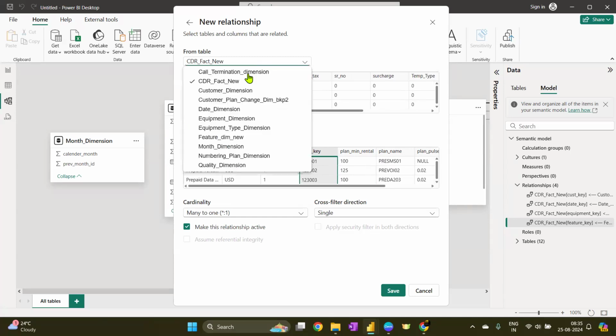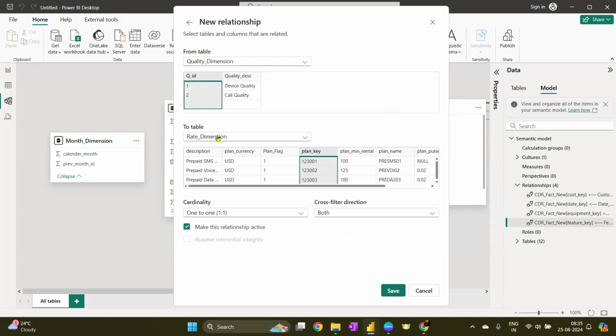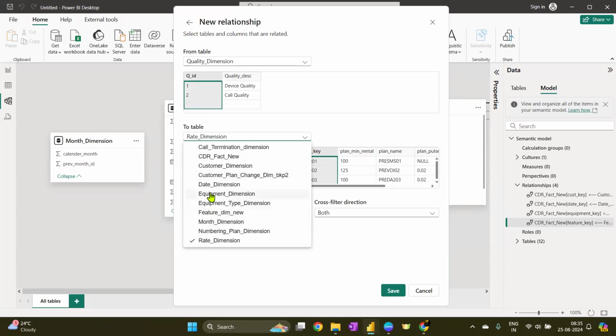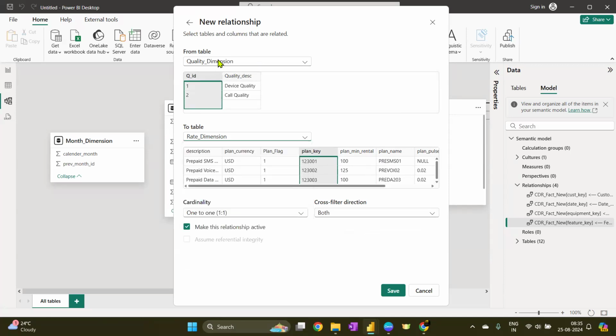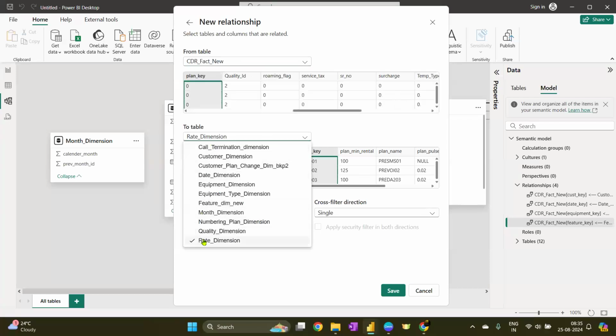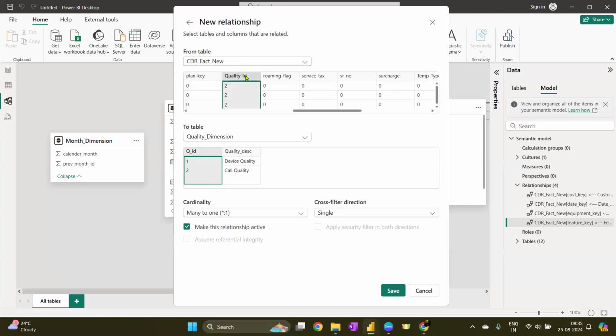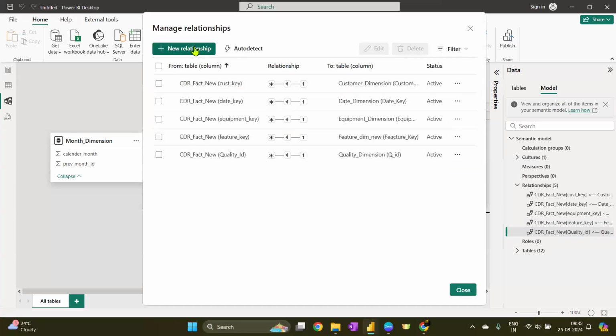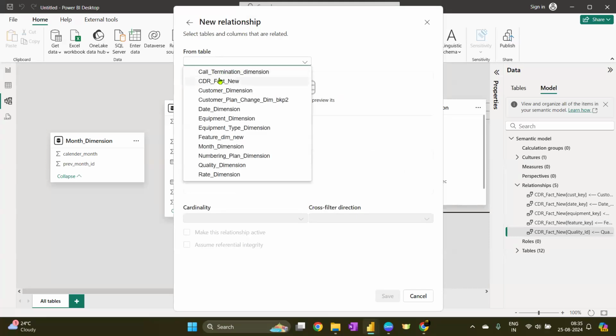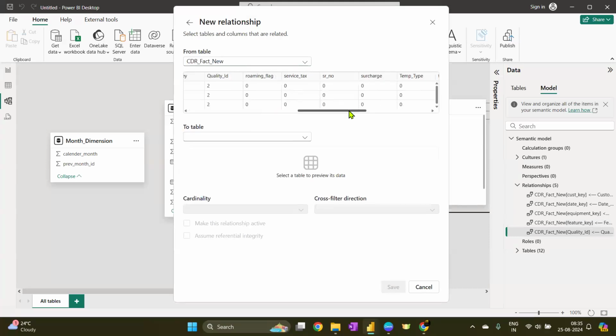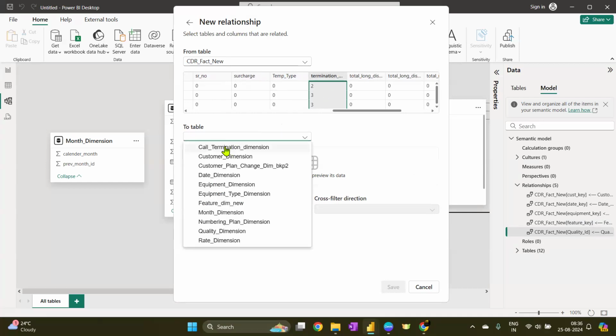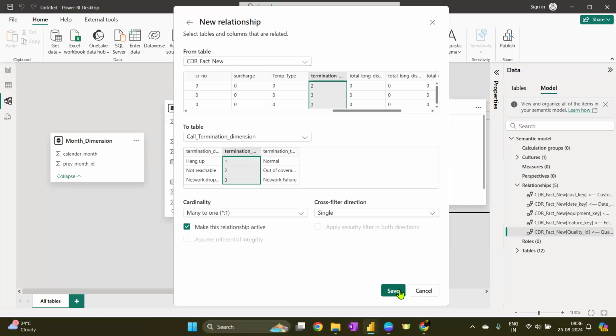Let's go with the quality ID, quality dimension, and quality ID. Where is my quality? Sorry, I was supposed to select CDR fact, and rate dimension was quality. So quality ID and quality ID. Okay. So this is going to be my next column. So I have built 5 relationships. CDR fact new. After quality, we have roaming, service, surcharge, termination key. So we have the table called call termination. So let's select termination and termination. Let's save it.